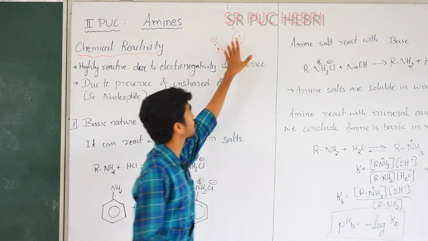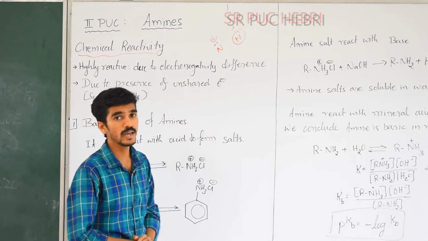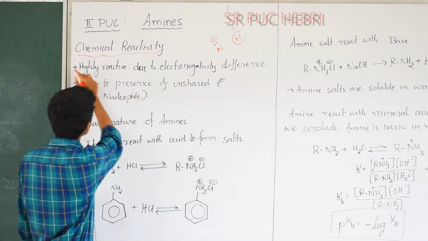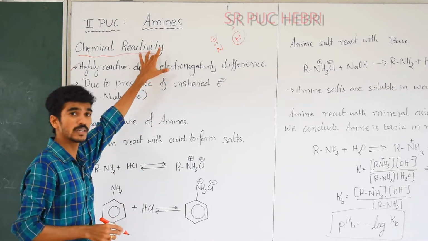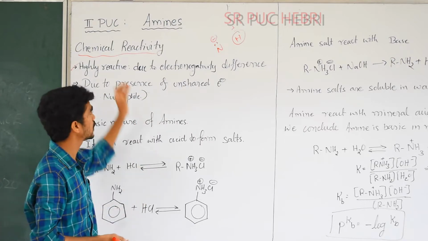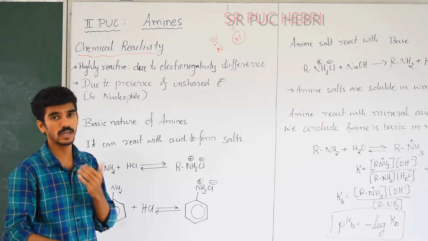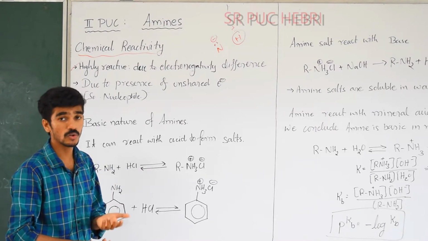Due to this electronegativity difference, amine reactivity is very high. So the first point regarding chemical reactivity is the high electronegativity difference between nitrogen and hydrogen, so it is highly reactive with any nucleophile or electrophile.